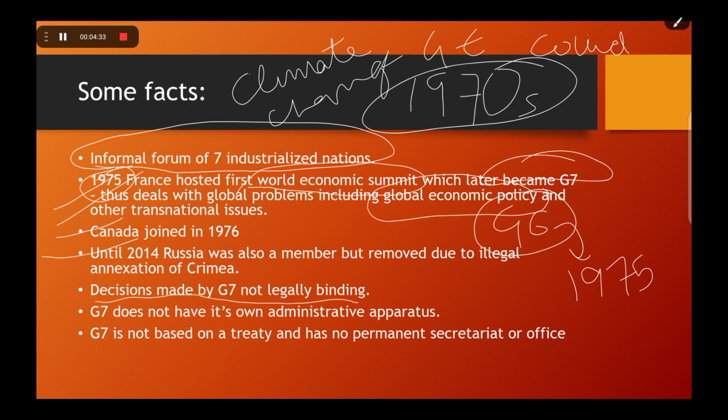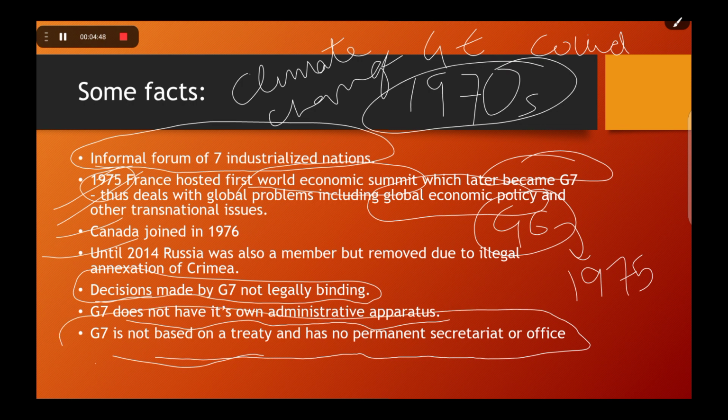The decisions made by G7 are not legally binding. Also, they do not have their own administrative apparatus, and this organization is not based on a treaty and has no permanent secretariat or office. So it's just like-minded nations forming a grouping.